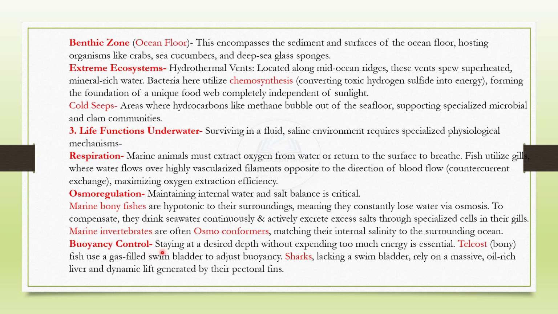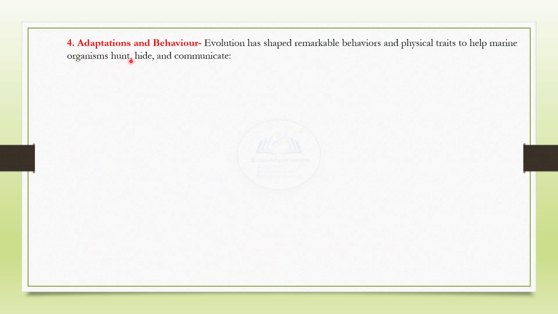Buoyancy control. Staying at a desired depth without expending too much energy is essential. Teleost bony fish use a gas-filled swim bladder to adjust buoyancy. Sharks, lacking a swim bladder, rely on a massive oil-rich liver and dynamic lift generated by their pectoral fins. Next, adaptations and behavior. Evolution has shaped remarkable behaviors and physical traits to help marine organisms hunt, hide, and communicate.